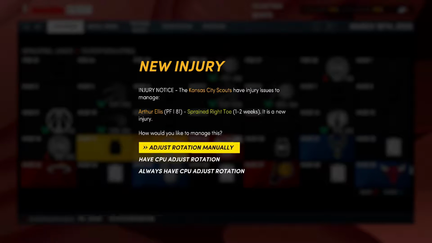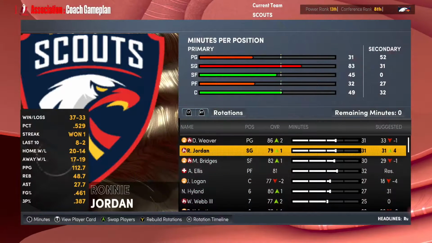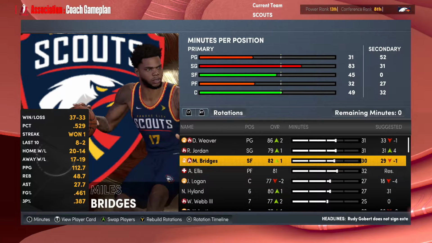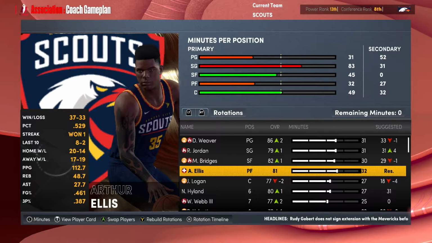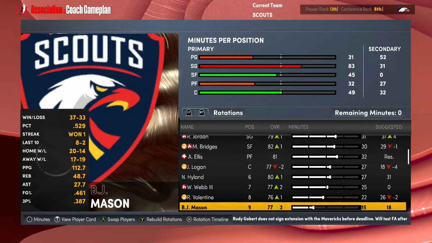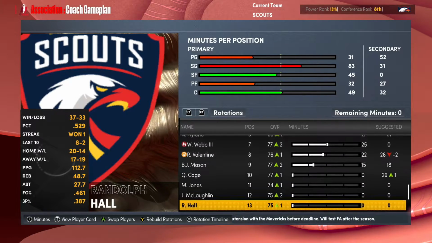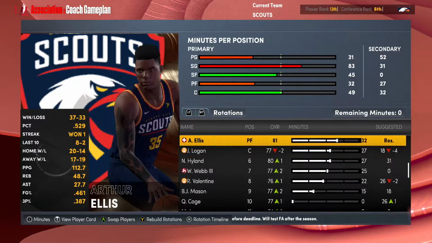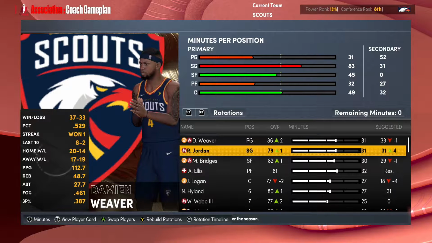Well, guys, Arthur Ellis is going to miss this game today, which is very unfortunate, because if you look right here, after I have to adjust the roster real quick, but I'll show you guys some really good news for our team. But first, I have to replace Ellis, and I think for these next 1 to 2 weeks, I probably just want to have